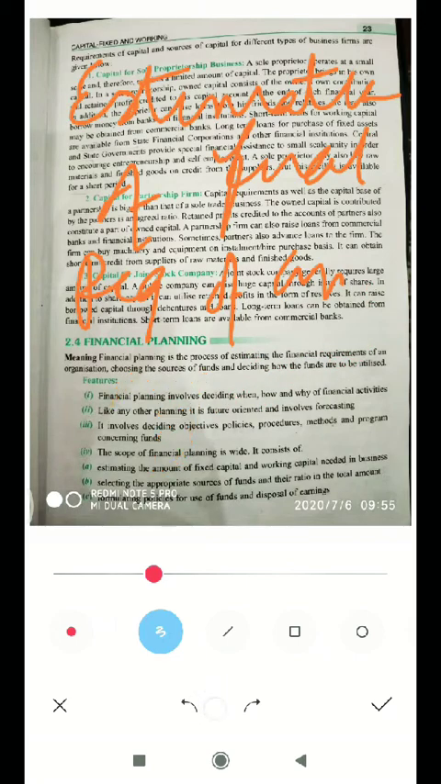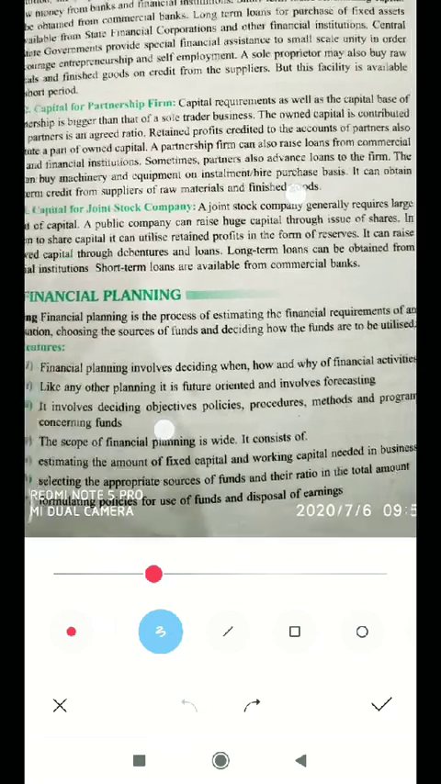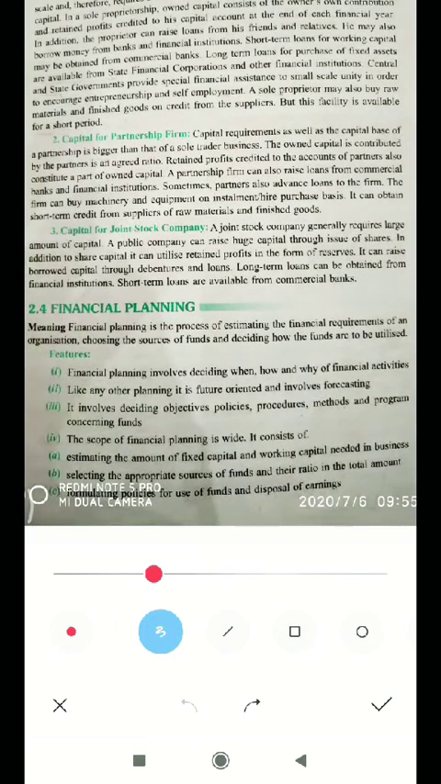What are the features of financial planning? First, financial planning involves deciding the what, when, how and why of financial activities: how it will be done, when it will be done and why it will be done. Because finance is required everywhere, there is a need for financial planning to decide which things are unnecessary and which are necessary.